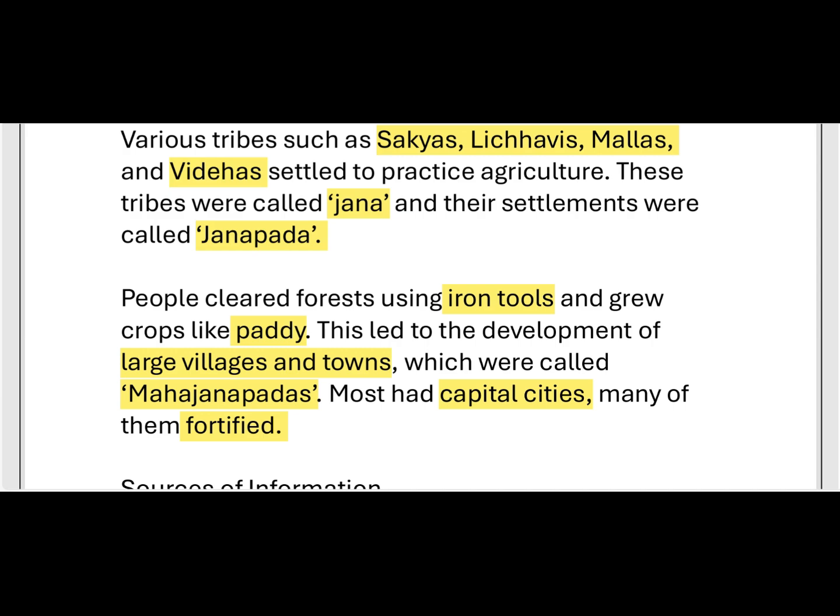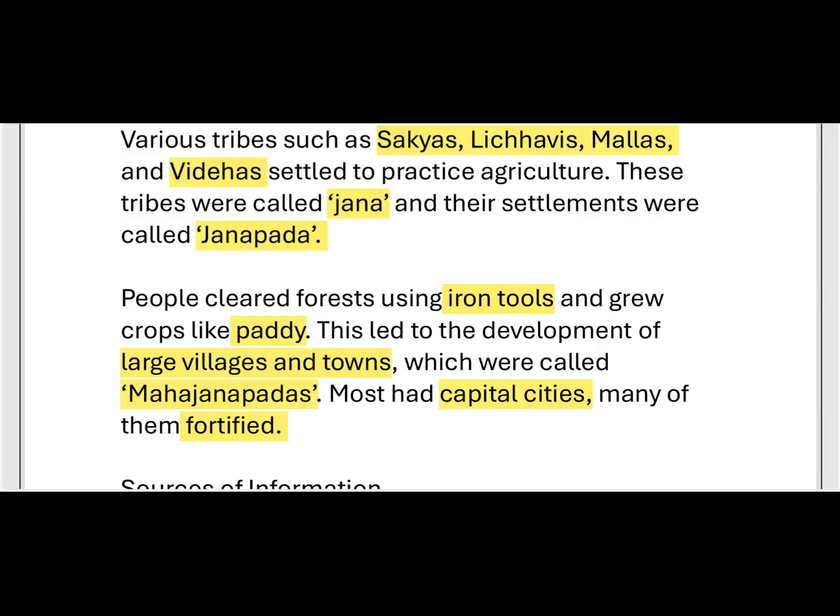This led to the development of larger villages and towns. What happened here? Agriculture increased, and this development led to larger villages and towns, which were called Mahajanapadas. As settlements increased, they formed larger villages, with people living in them, and towns also developed. These larger villages and towns were called Mahajanapadas.